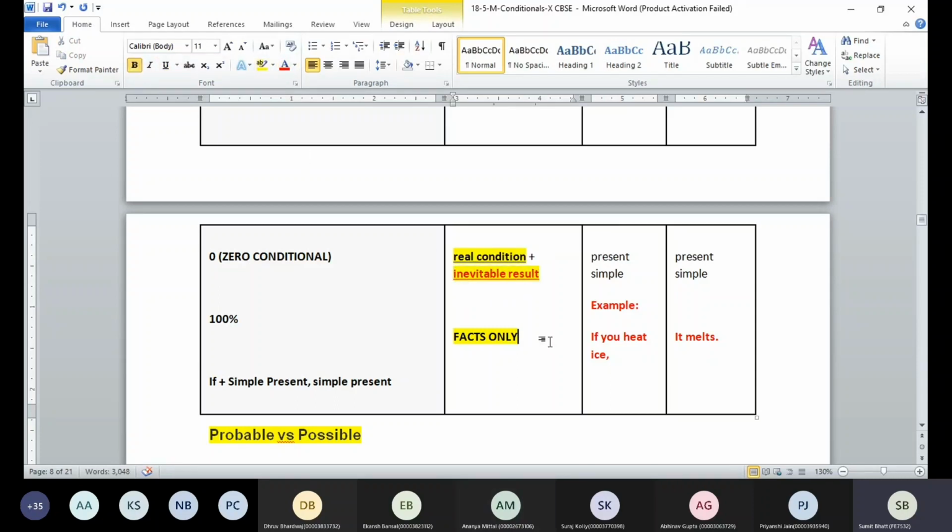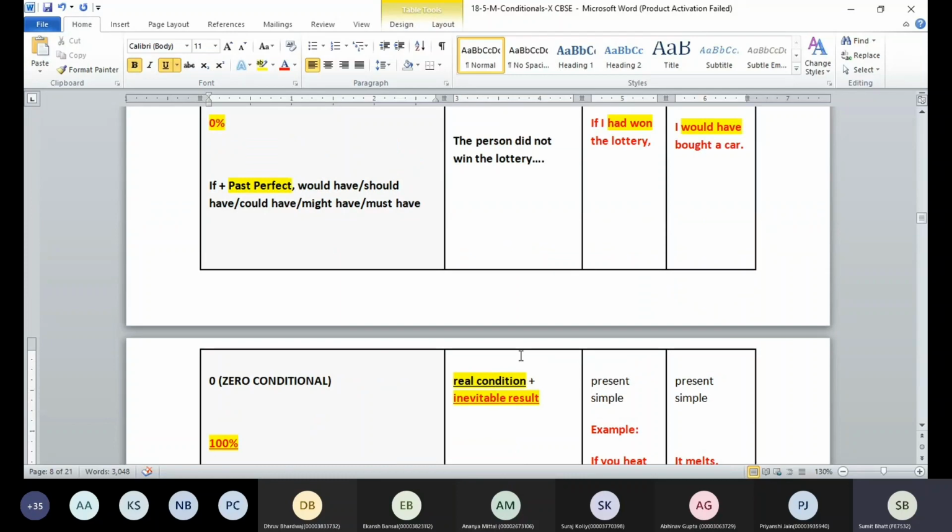That means the things which you cannot deny will not happen. For example, if you heat ice, will it ever happen that it will not melt? Can that happen? No. It is always going to melt, guys. So we can say, if you heat ice, it melts. Which type of condition are we talking about? Zero condition. And the possibility is always 100%, that means 100% surety. This thing is going to happen. So these are the four conditions.